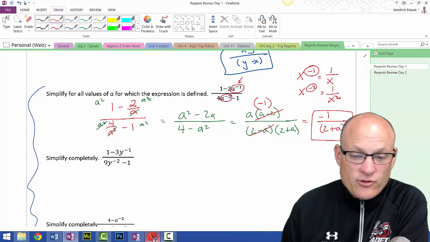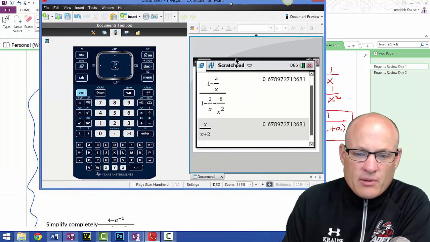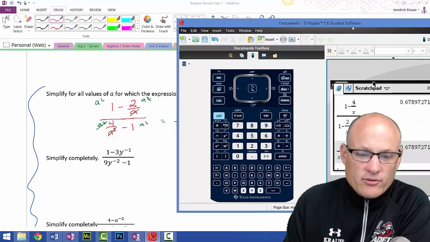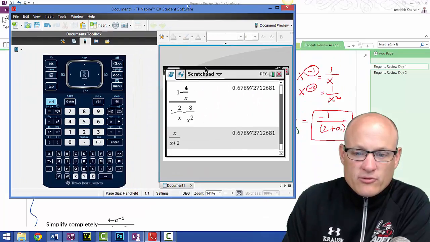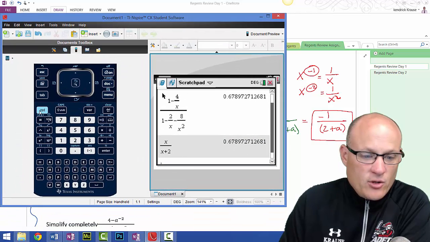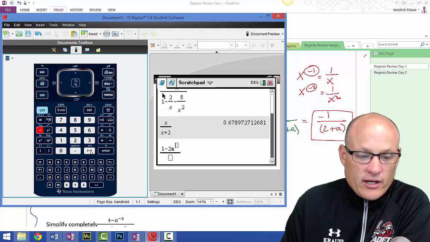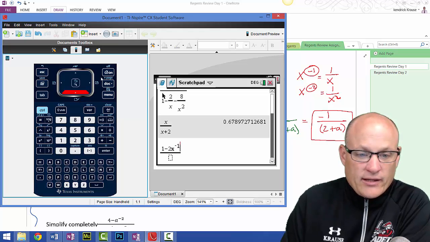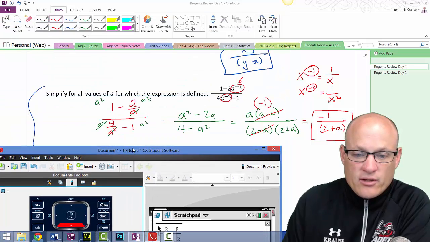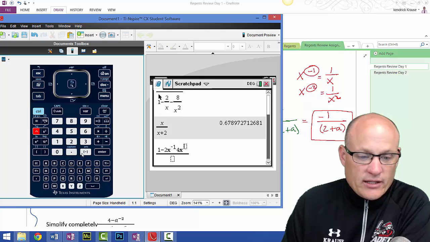Don't believe me? Let's check it. We're going to use x just for fun. So I'll put my big head in this. Here's my original problem. I lost my original problem. All right, my original problem was 1 minus 2a to the minus 1. So control division, 1 minus 2. I'm going to use x raised to the negative 1. Doesn't matter if I use x or a. It's just I got a number stored in x right now. 4x raised to the negative 2.